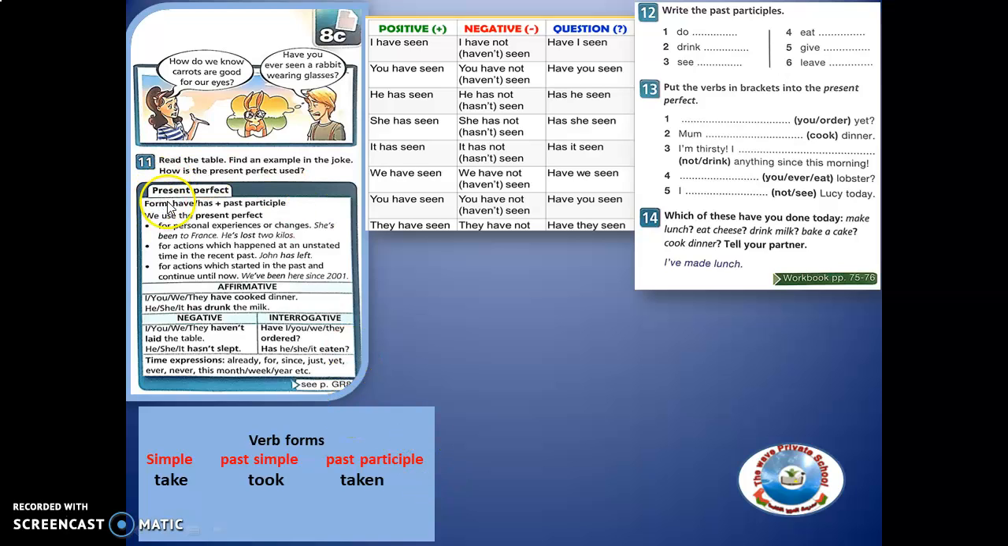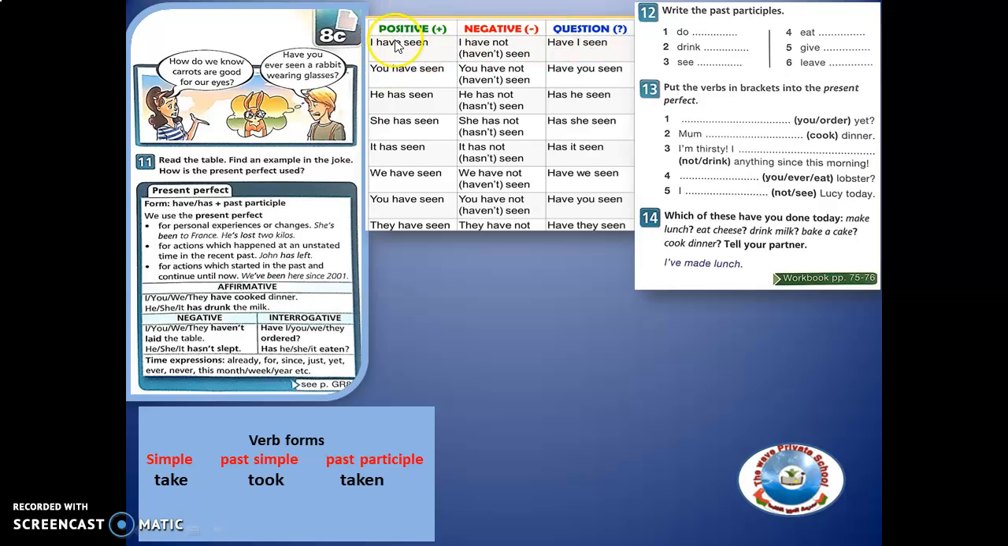So when we use the present perfect tense, we use the past participle. For example, for take, the past simple is took, and the past participle is taken, like eat, ate, eaten. And now here we have more examples. I have provided you some for positive, negative, and questions. For example, I have been.